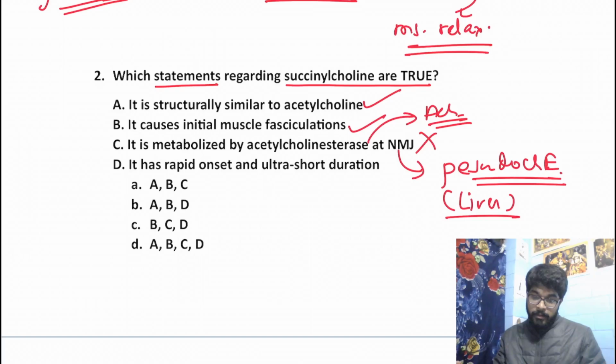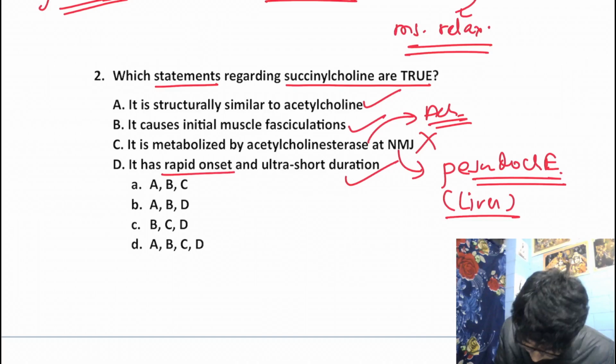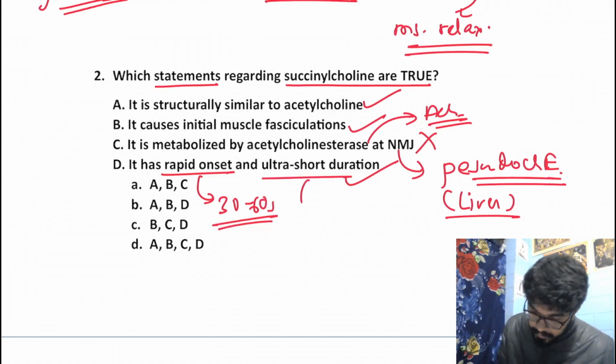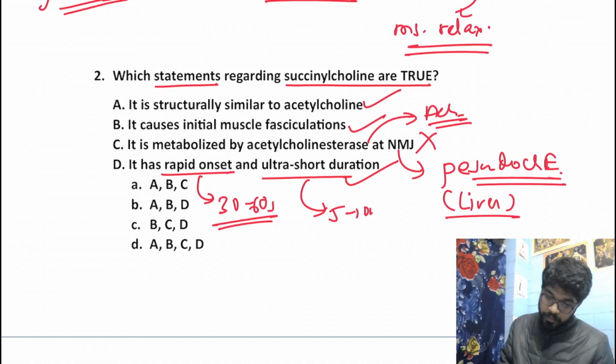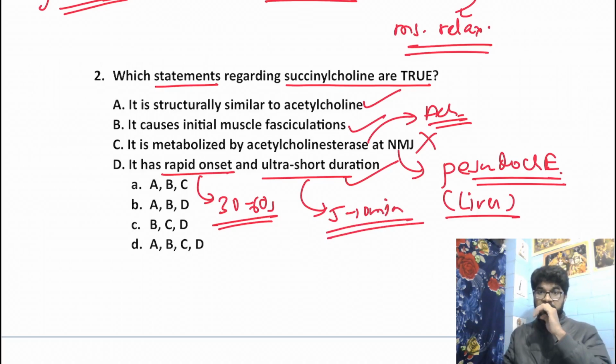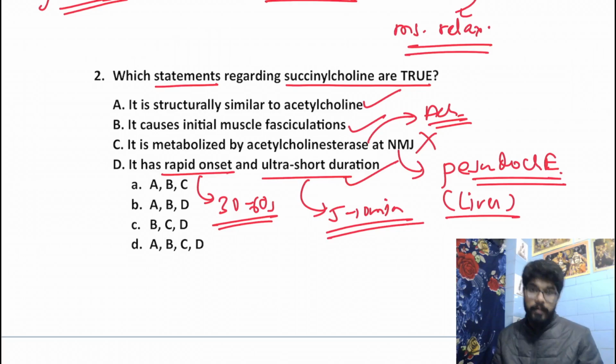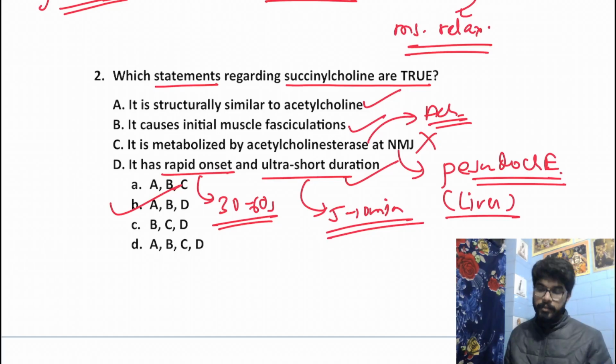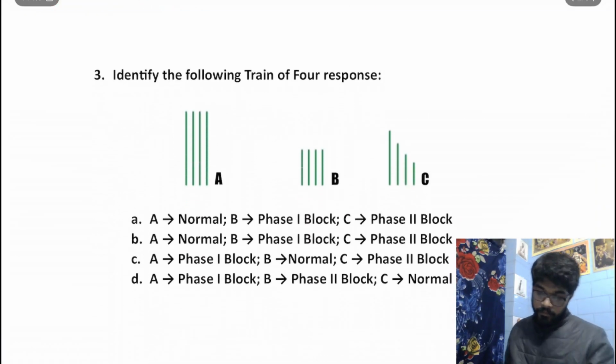It has rapid onset and ultra short duration. Yes, this is also a true statement. It has a very rapid onset, within 30 to 60 seconds, and is also ultra short acting; within 5 to 10 minutes its action is completed. So the answer should be A, B, and D. Option B should be your answer. Moving on to the next question.